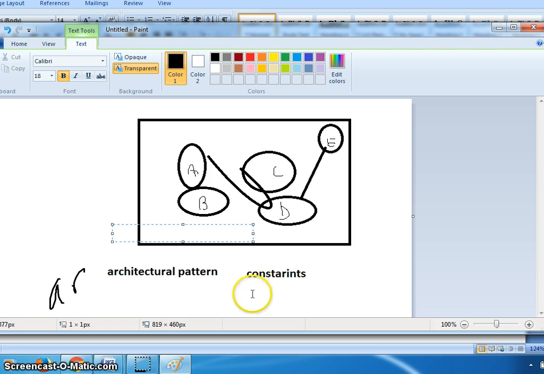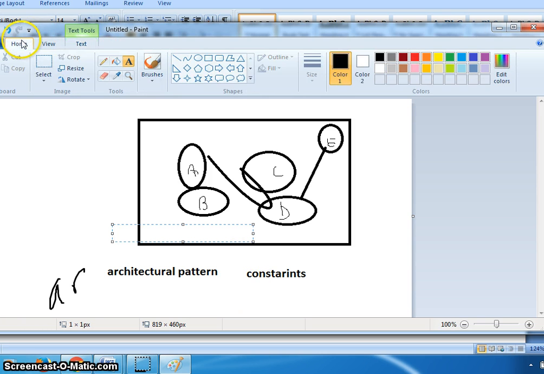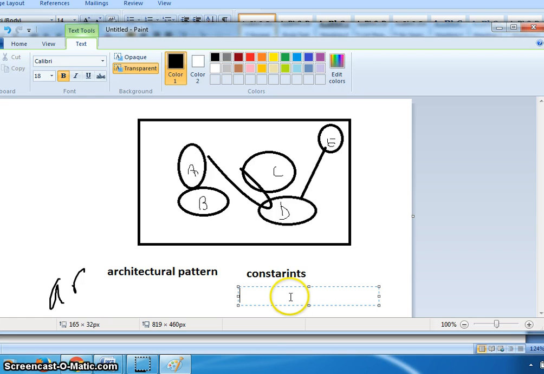It defines constraints, and also the description of elements.